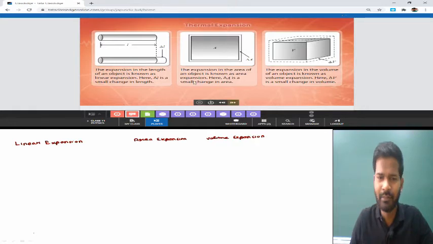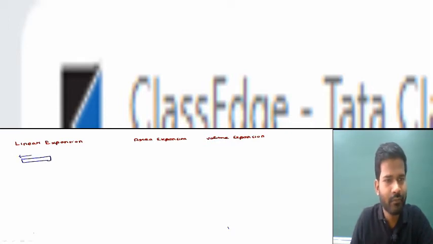It simply means that when we change the length of the body, for suppose we have this rod, as given in the slide, this rod having the length L. For suppose we have raised the temperature, and this length is at temperature T. Now we have raised the temperature of this rod by delta T. There is a small change in temperature, and if we have changed this temperature by a little amount of heat, then there will be expansion in length.